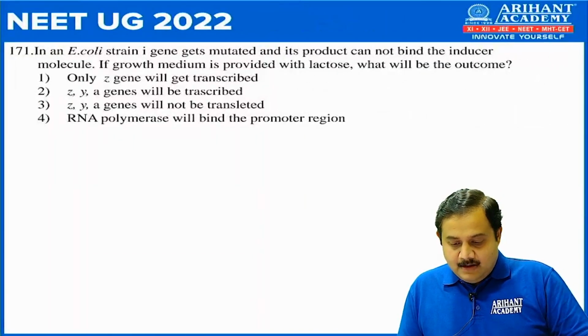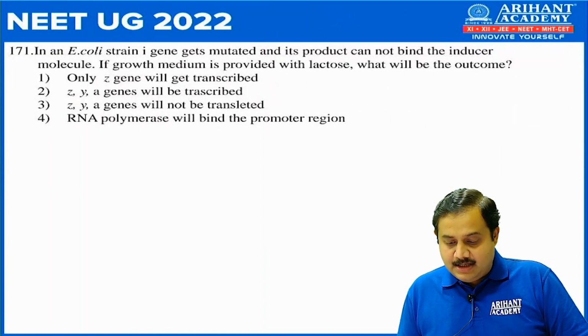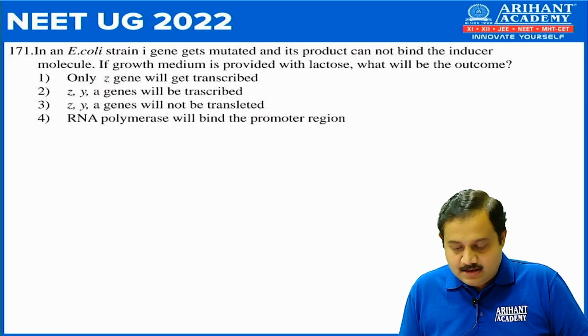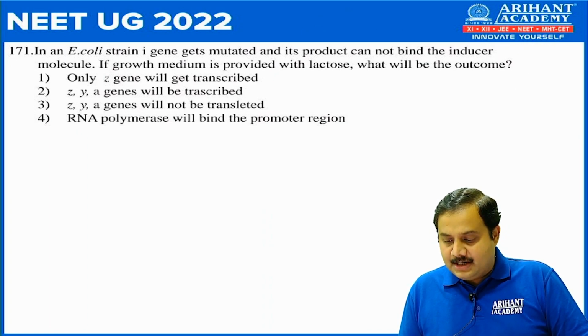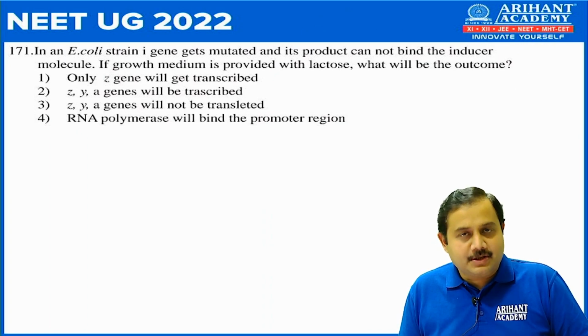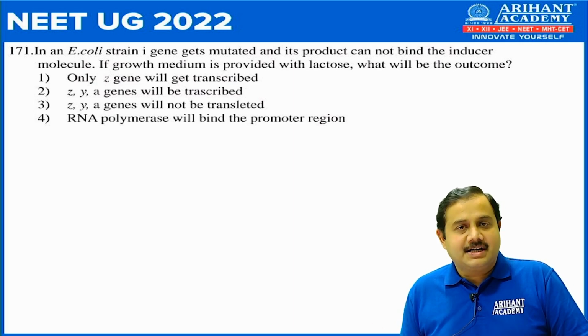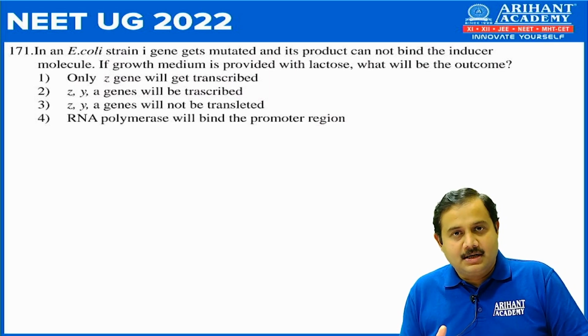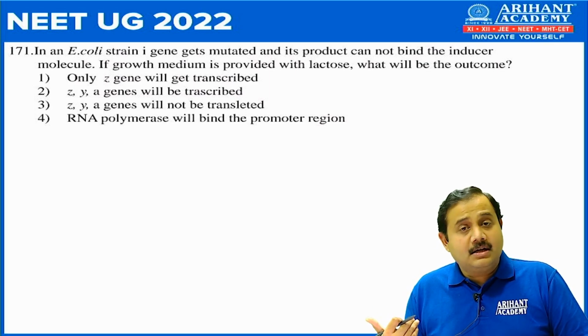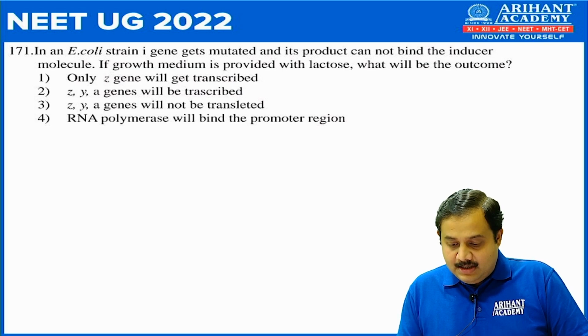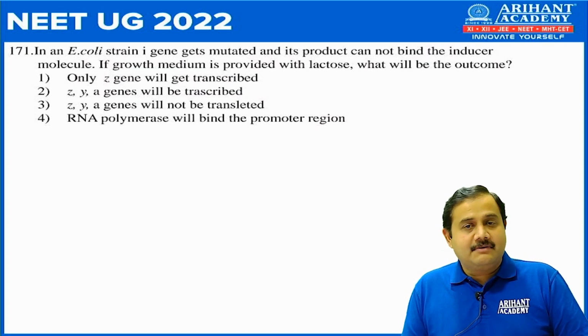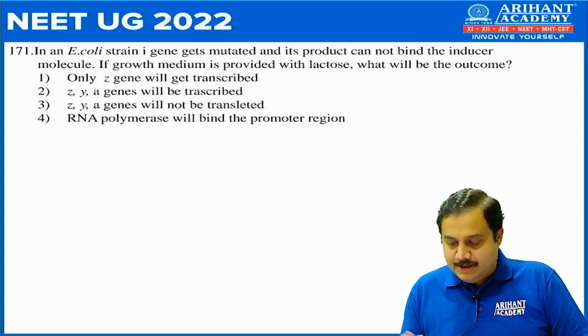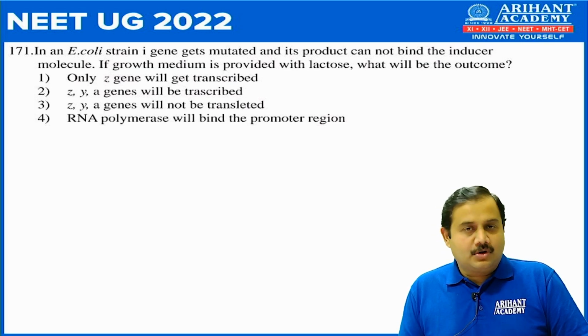Next, 171. In an E. coli strain, the I gene gets mutated and its product cannot bind the inducer molecule. So if the I gene gets mutated, the product is a repressor protein that cannot bind with the inducer. If growth medium is provided with lactose as an inducer, what will be the outcome?